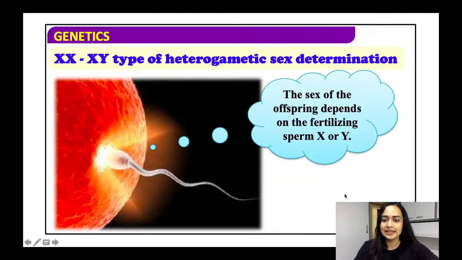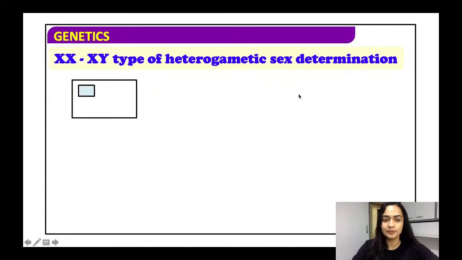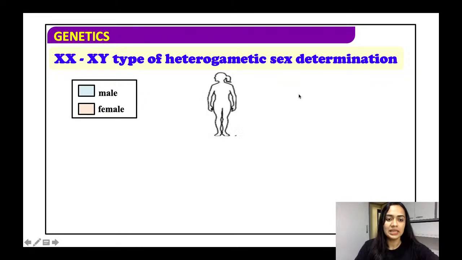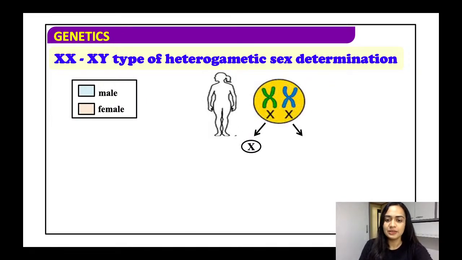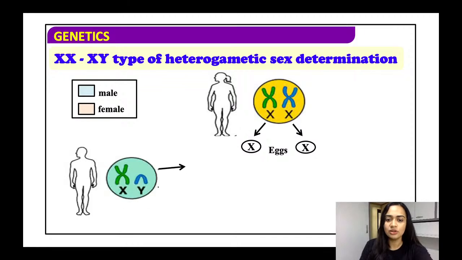So the sex of the offspring depends on the fertilizing of the sperm, X or Y. तो अब ये जो sperm है ये X है कि Y है, उस पर डिपेंड करेगा हमारा जो offspring का जो sex है वो, ठीक है, male and the female.